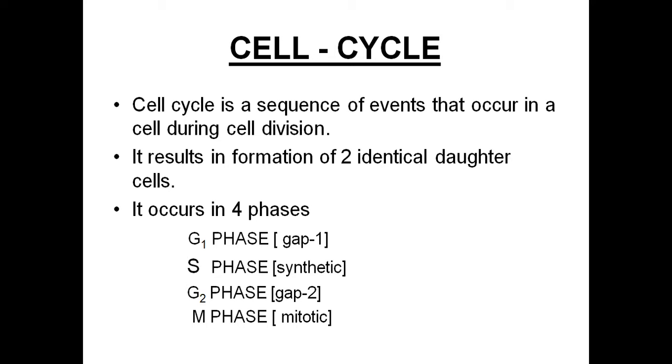If you see the cell cycle, it has 4 phases. The first phase starts with the G1 phase, which is called gap 1 phase. The second phase is called S phase, also called the synthetic phase. G2 phase is called gap 2 phase, and the fourth phase is called M phase or mitotic phase.